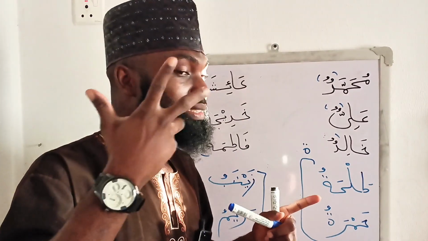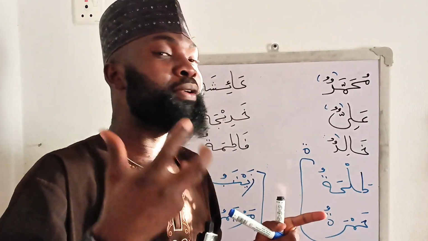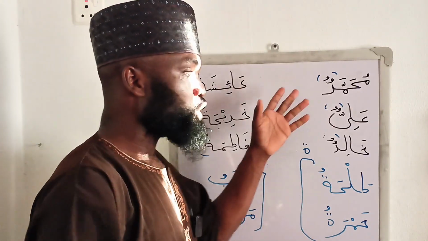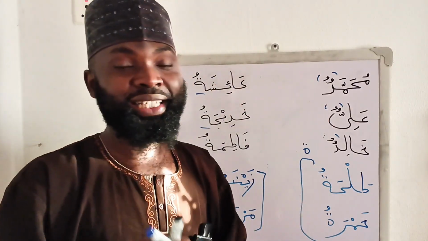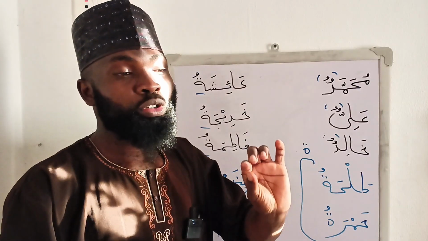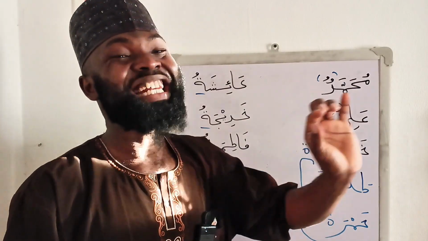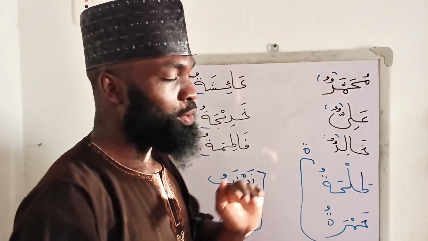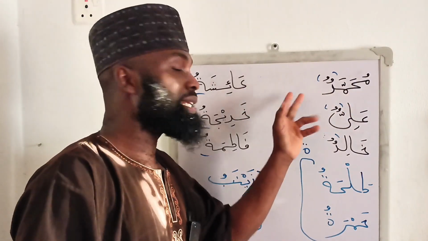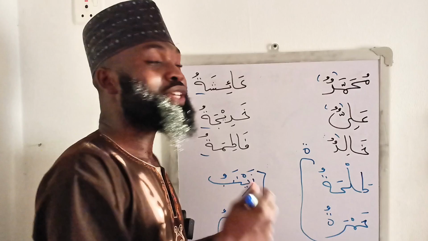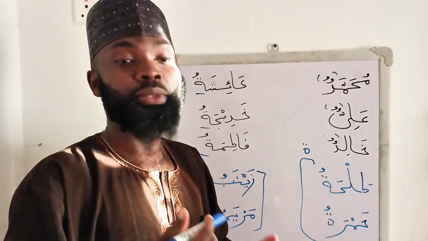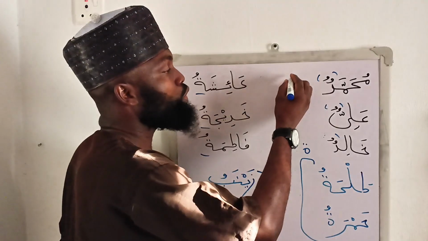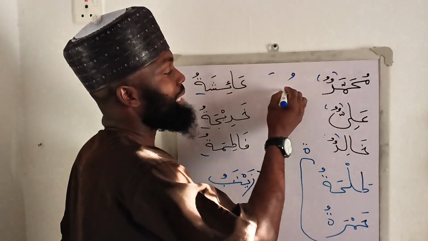Just listen very well. Salla Muhammadun. Muhammad prayed. If I want to put Muhammad in the accusative case, then I will say Ra'aytu Muhammadan. I saw Muhammad, taking fatha, Muhammadan. If I want to say I greeted Muhammad, Muhammad is now coming after ala. So I will say Sallamtu ala Muhammadin. This shows that the word Muhammadun could take dhamma, could take fatha and kisra.